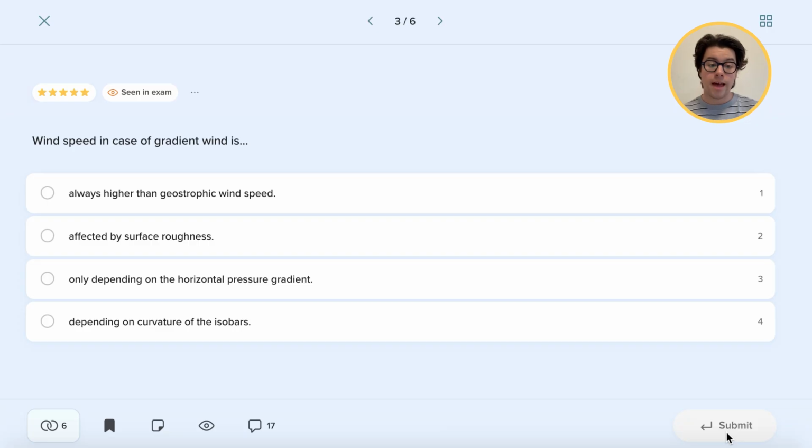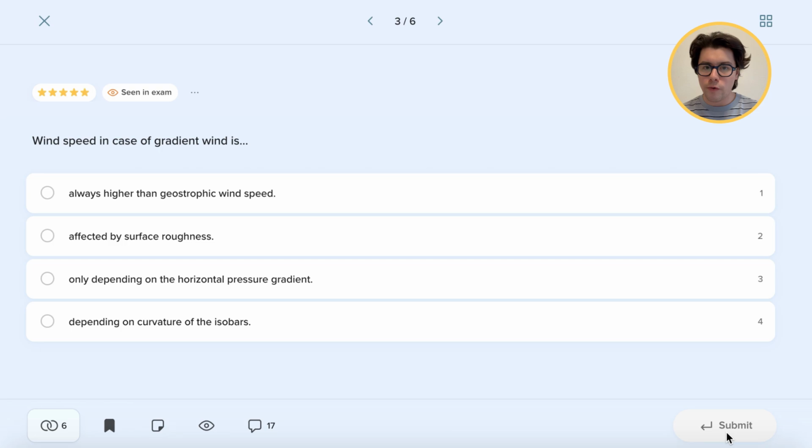So wind speed in case of a gradient wind is. And this is a great opportunity to just quickly recap all 3 most important winds when it comes to low-level winds. These will be, of course, the geostrophic wind, which is the most basic one. The geostrophic winds will take into account our pressure gradient force, as well as the Coriolis force. For geostrophic winds, remember that because the Coriolis force is used to divide, it can never really be 0. So geostrophic winds we can really take into account only above around 15 degrees above the equator, and this will be inversely proportional to the latitude.